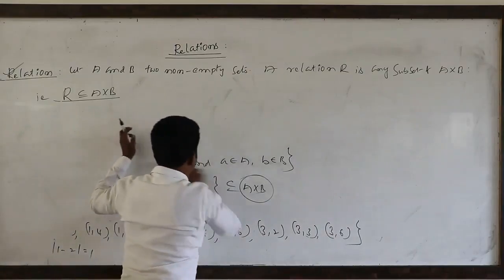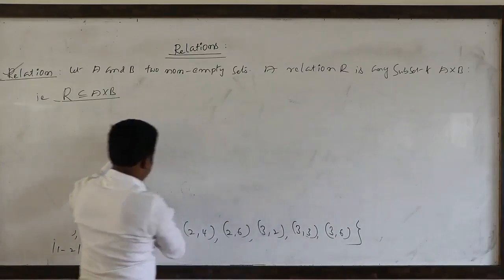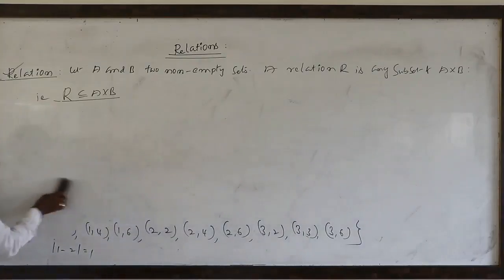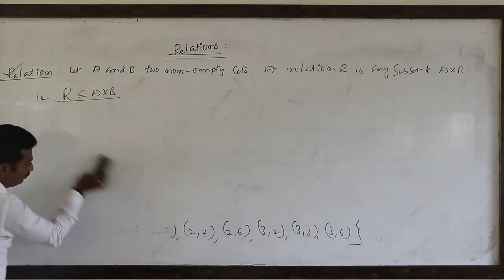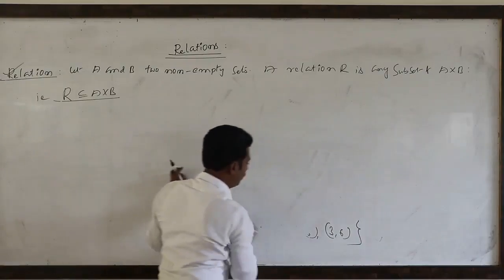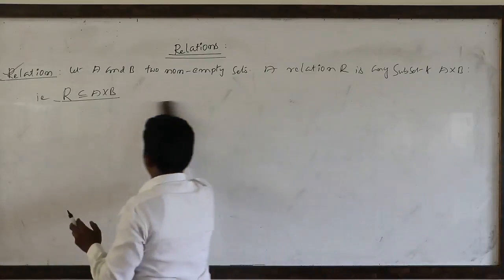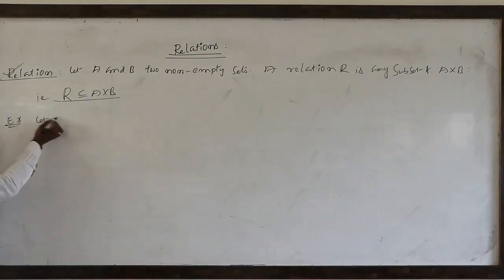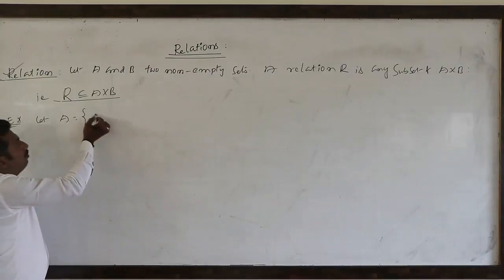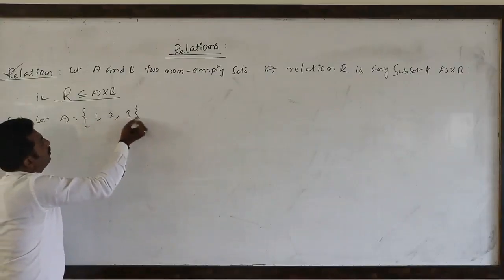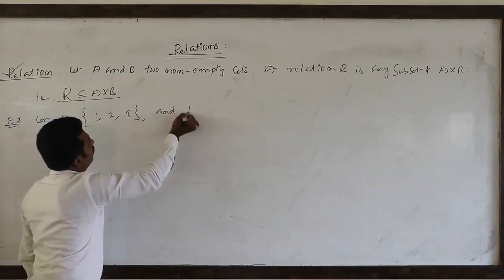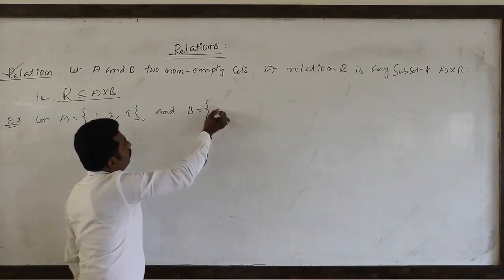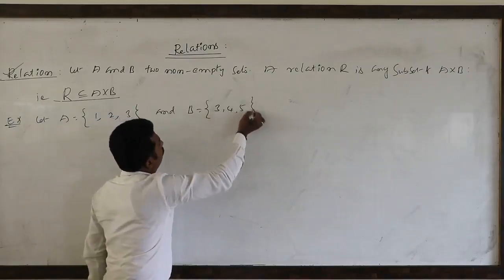Next. One relation I am taking. Another example I will take. Let A equal to 1, 2, B equal to 3, 4, 5.